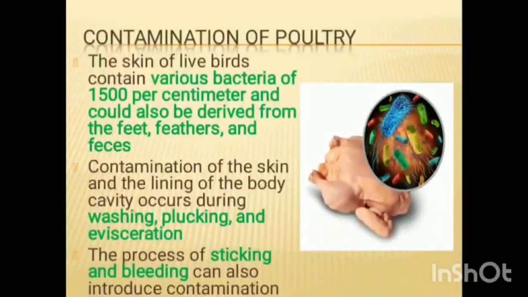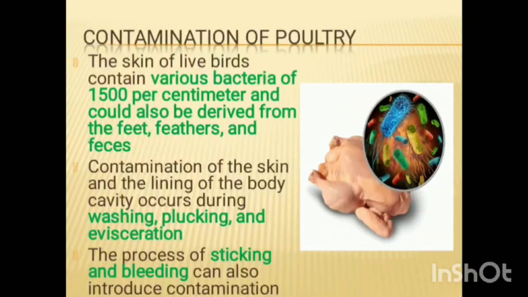The contamination of poultry. How does contamination occur in poultry? The skins of live birds contain various bacteria, and Salmonella, E. coli and Shigella are present in their body. Contamination of the skin and lining of the body cavity occurs during washing, plucking and evisceration.